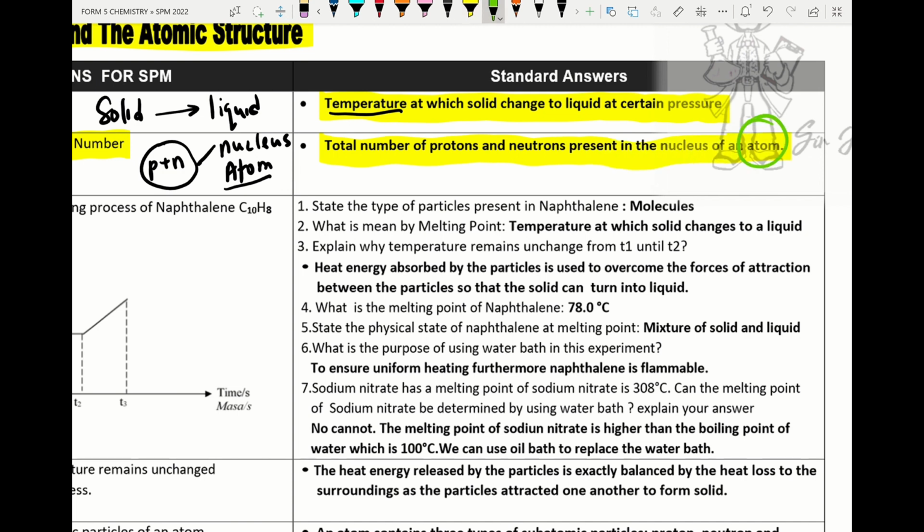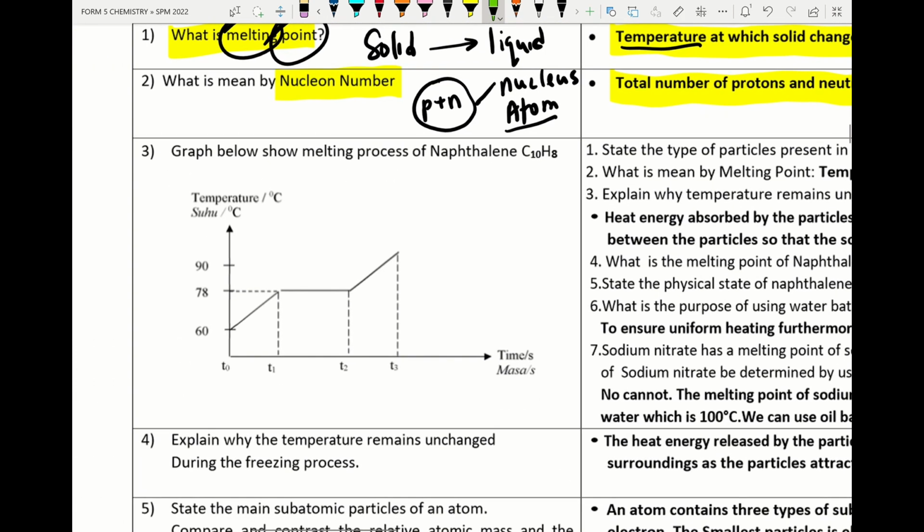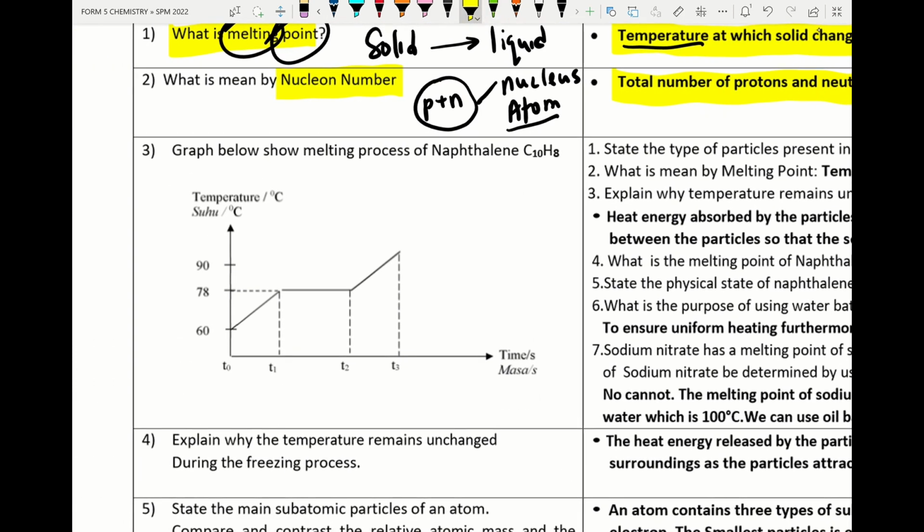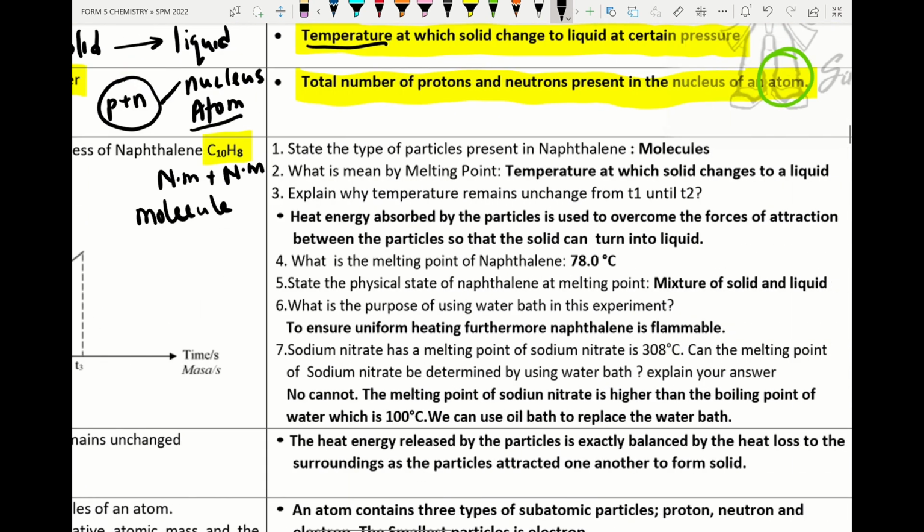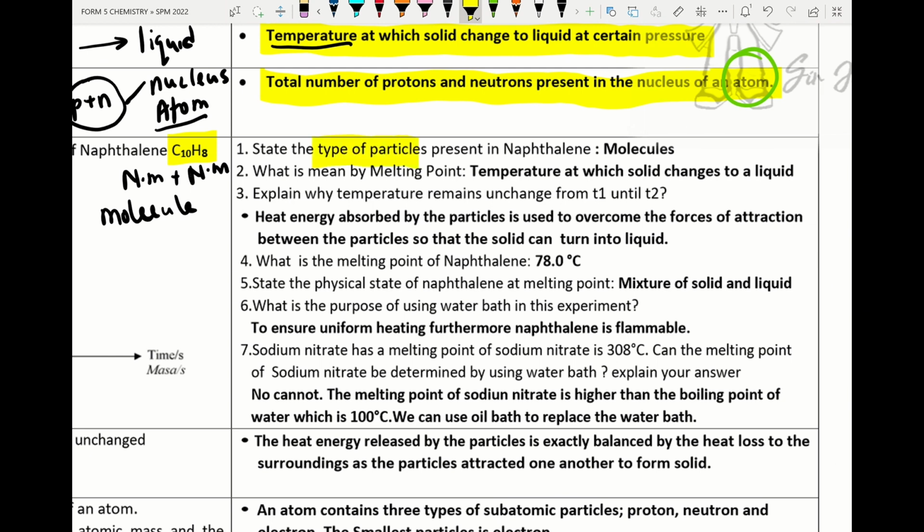Alright, so next we try to check the melting process of naphthalene. Please check the formula of naphthalene, C10H8. Carbon is a non-metal, hydrogen is a non-metal, therefore naphthalene exists as molecule. So if in the exam they ask to state the particles that are present in naphthalene, please put the answer molecule. What is meant by melting point? Melting point is the temperature at which solid changes into liquid at certain pressure.